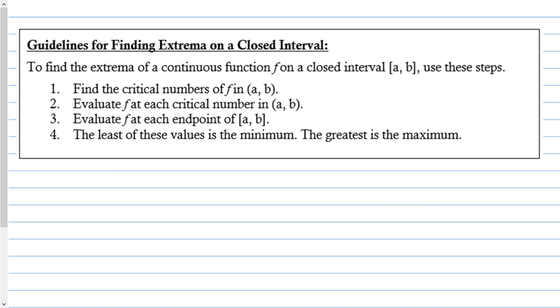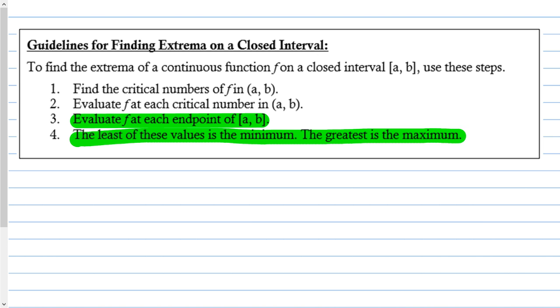Somewhat, right? You find the critical numbers, which I did by taking the derivative and setting it equal to 0. And then you evaluate the function at each critical number, okay? That's when you plug the critical number into the function to get your y. Now, what I haven't done is this part and this part. Well, we didn't have to write that part before, it's not what we were doing. But 1 and 2 is basically what we just did.